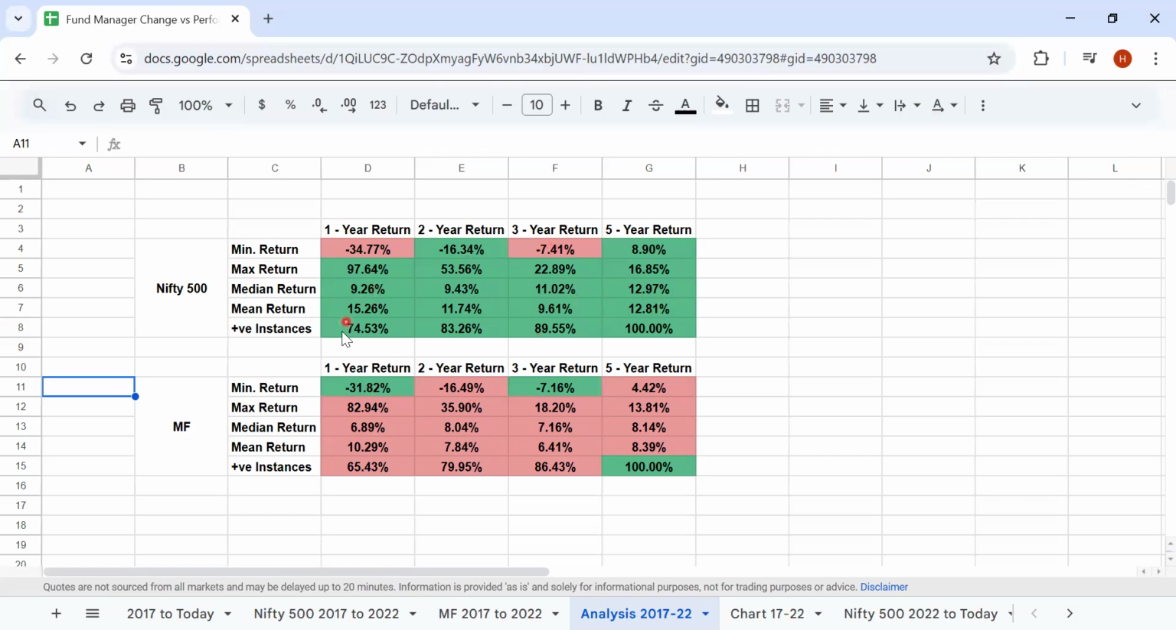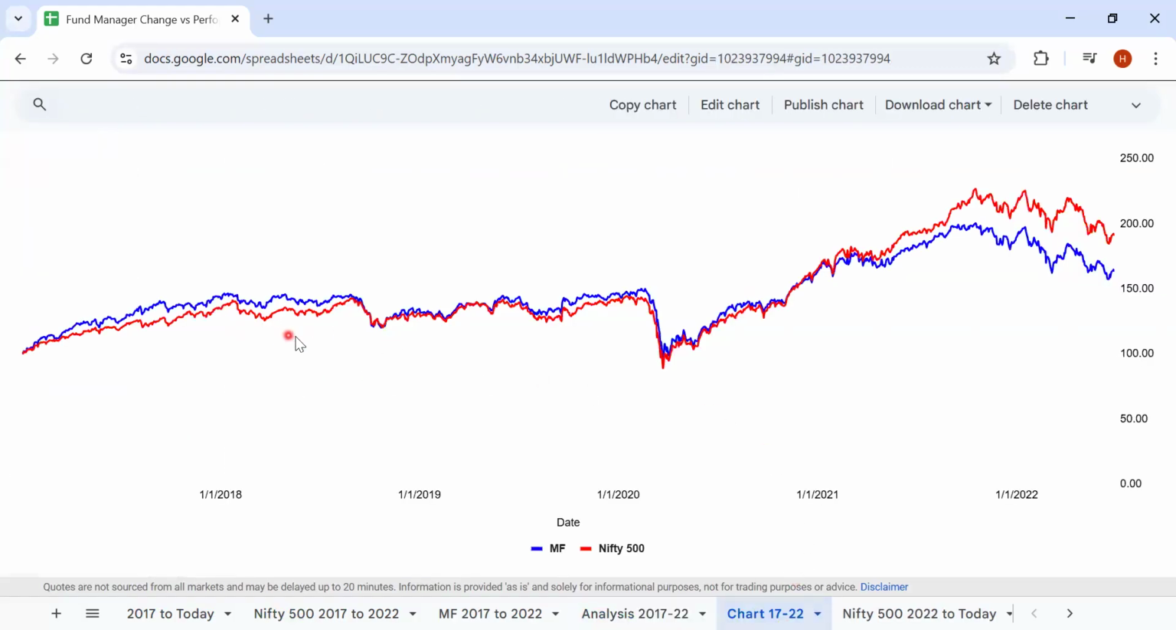There were only two instances where this fund outperformed the Nifty 500 on the minimum returns, that too on a 1 year basis and on a 3 year basis. Even there, the outperformance has not been much. Ideally, the time horizon for any equity investment is over 5 years. But on a minimum return basis, which is not so great, this does not even reflect downside protection. So let's look at the chart.